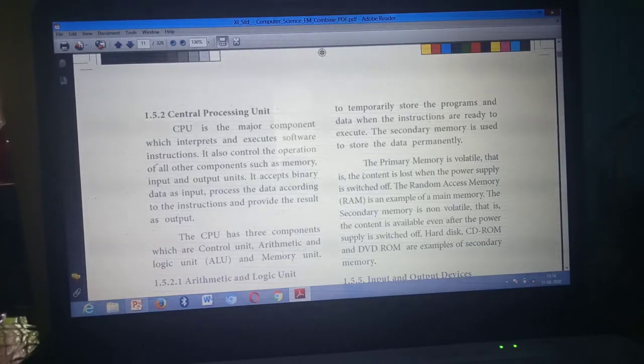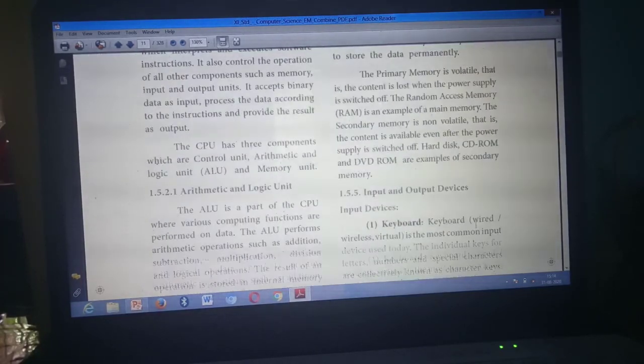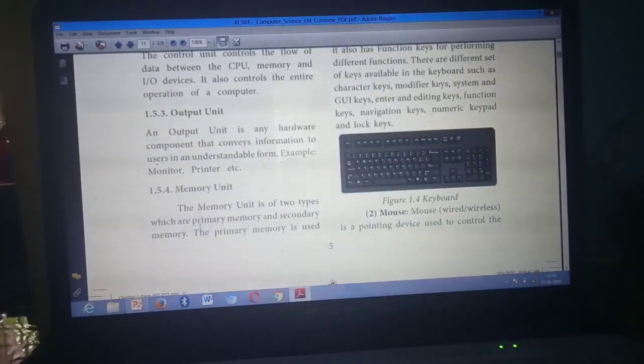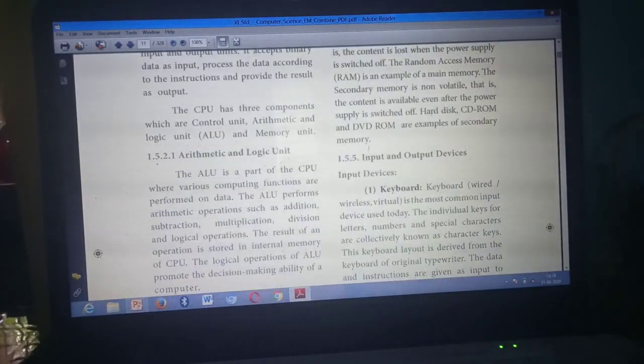Under the heading primary memory, third point: the content is lost when the power supply is switched off. Here, third point: the content is available even after the power is switched off. By reading itself you can differentiate. Then examples: here RAM, here CD-ROM, hard disk, etc. Understand? 4 points I said. Primary memory, from here to here you mark.